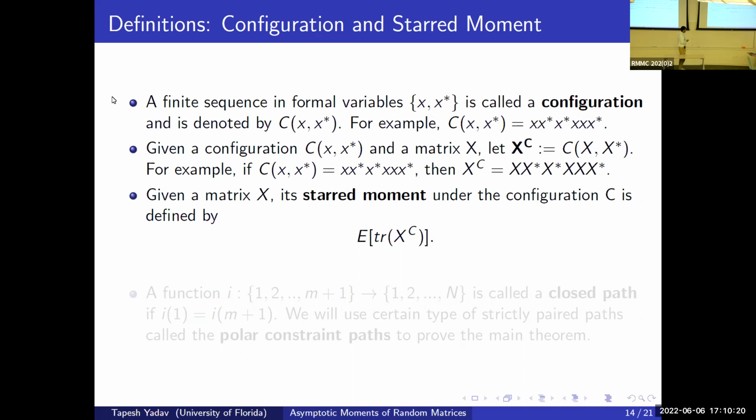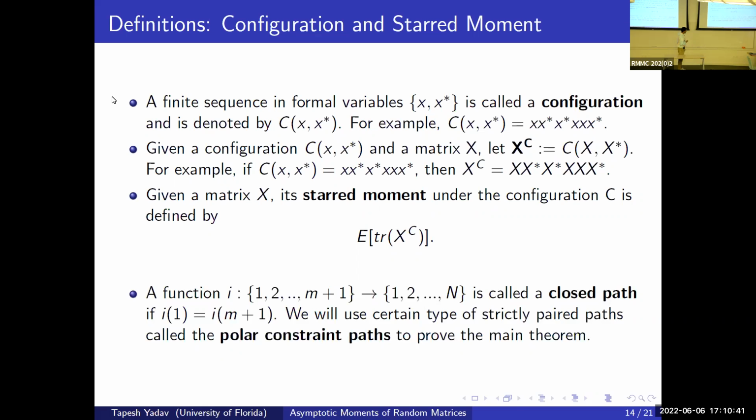Its star-moment under the configuration C is defined by taking the expectation of the normalized trace of X to the power C. So these are generalizations of the moments that we know for self-adjoint operators, but since these are not self-adjoint, we need to know where X and X star are.